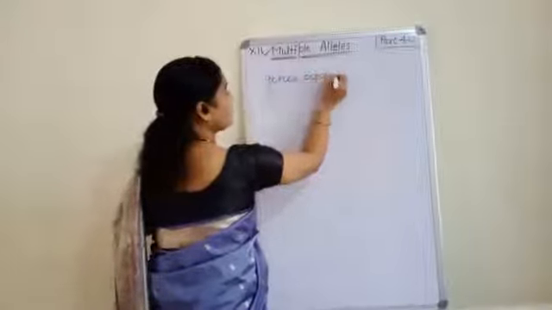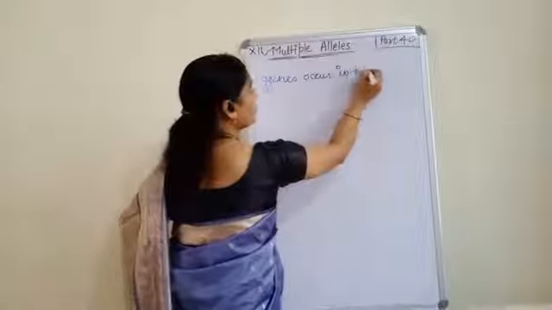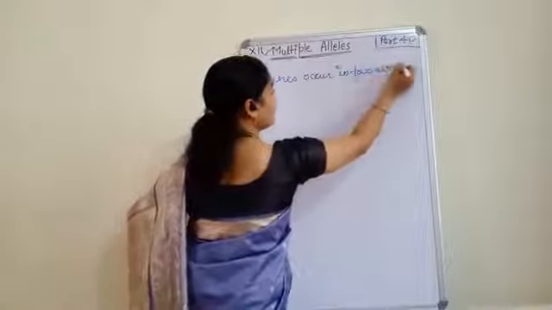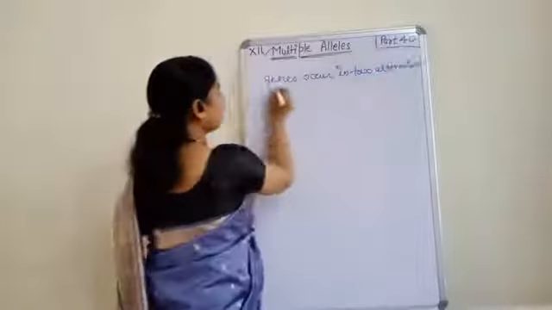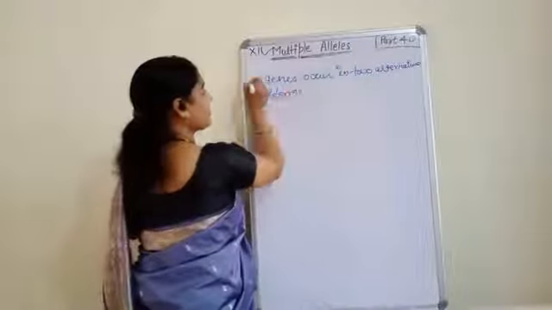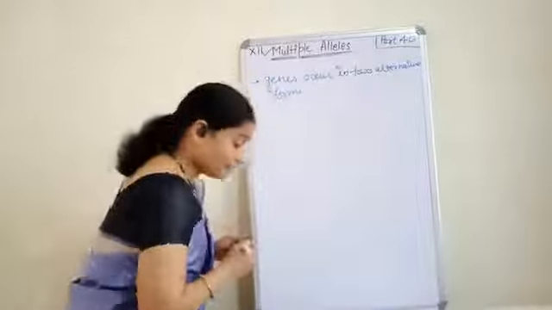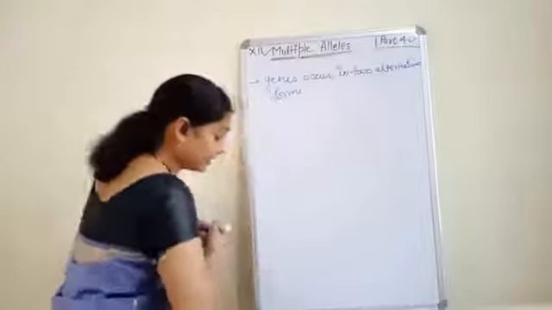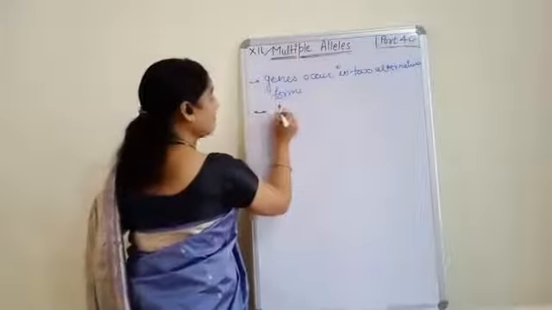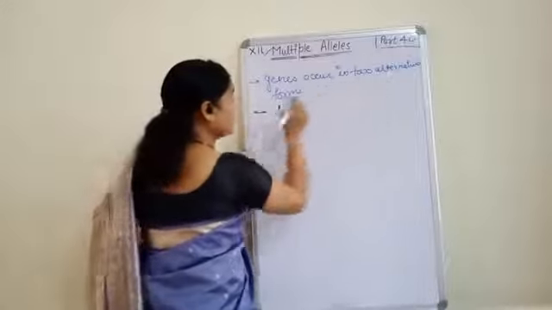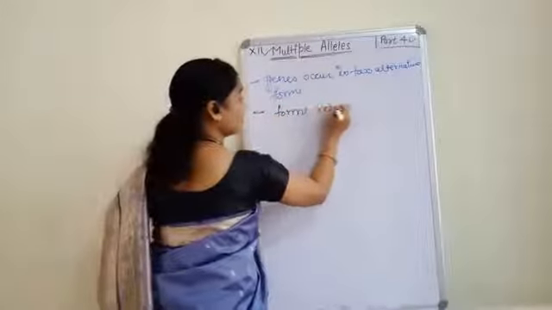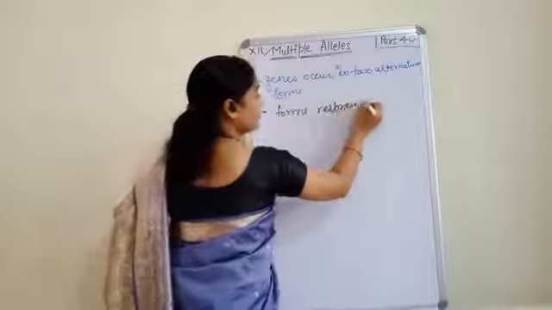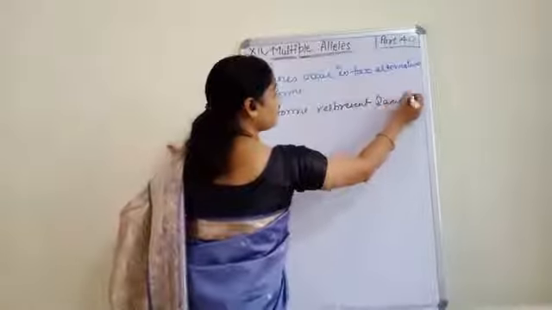Genes occur in two alternative forms. First point. Second point, I said that these alternative forms represent the same trait.